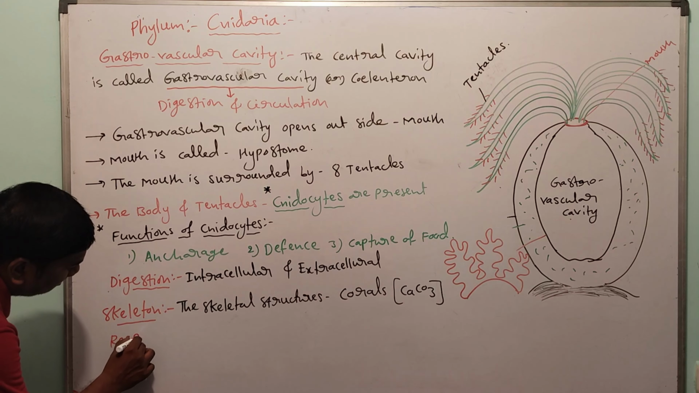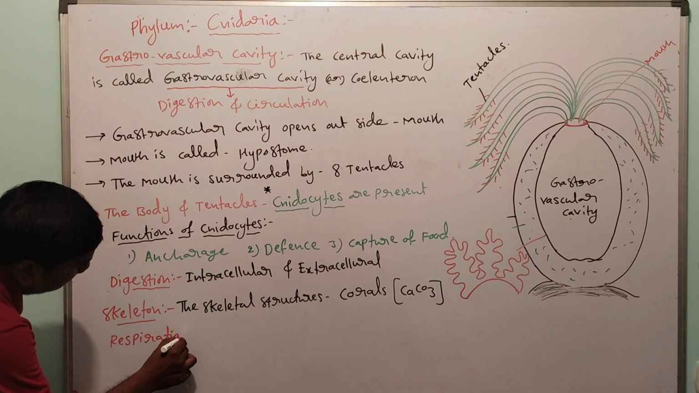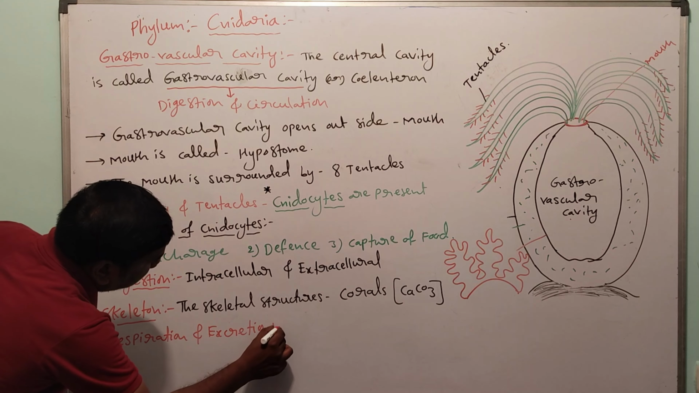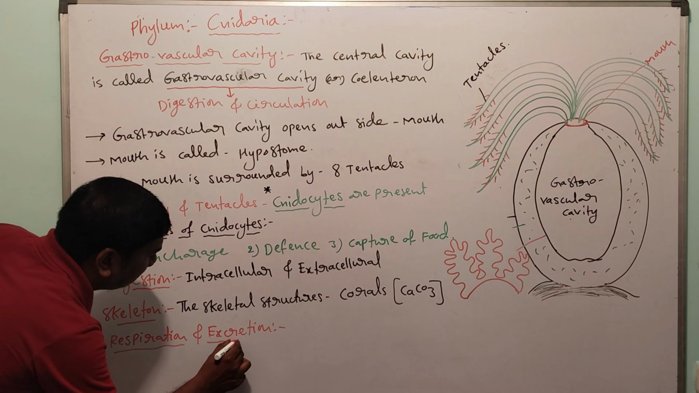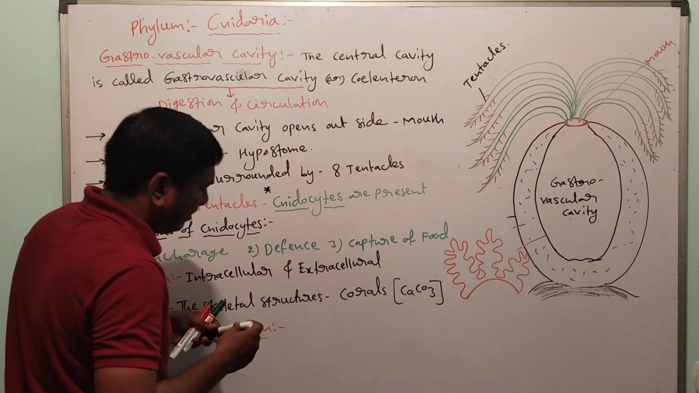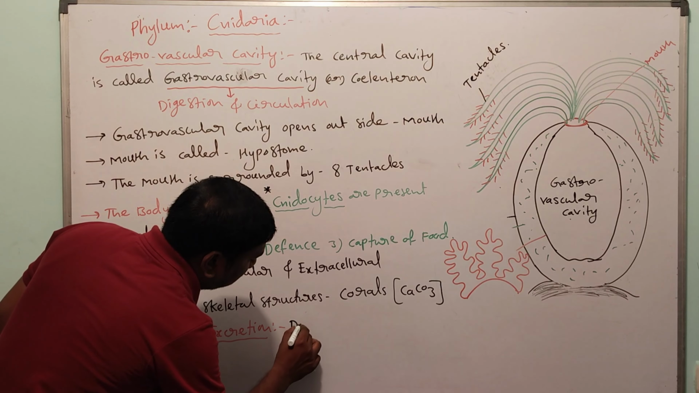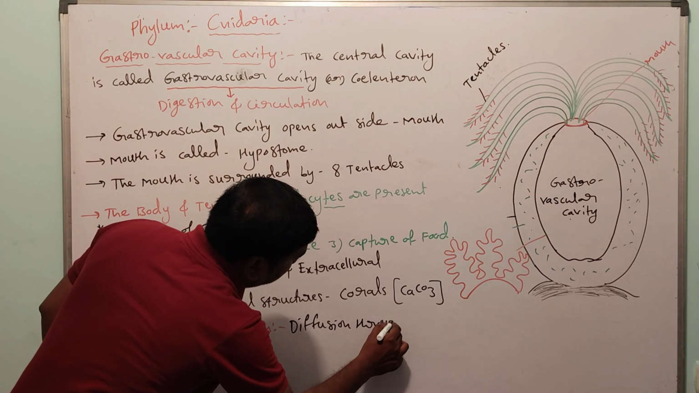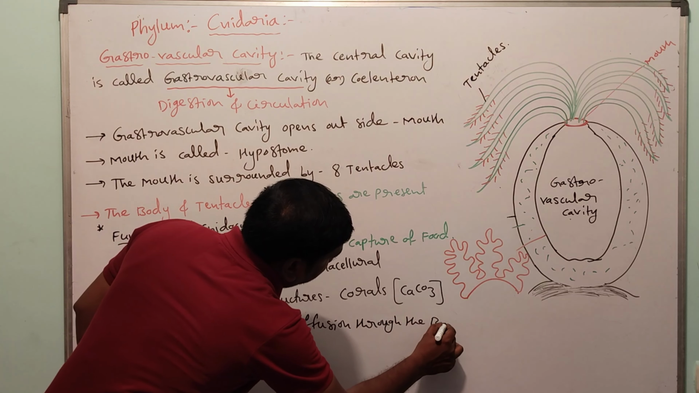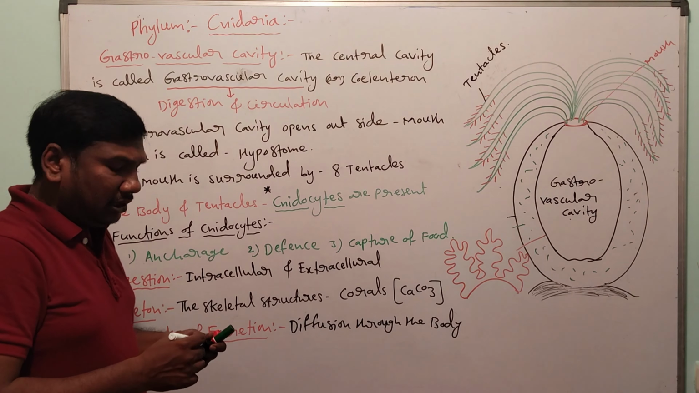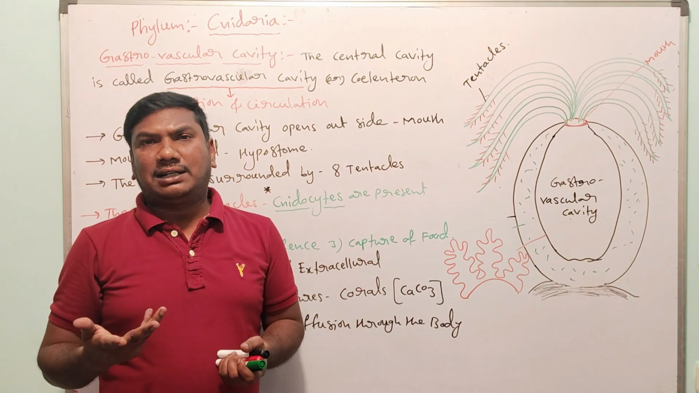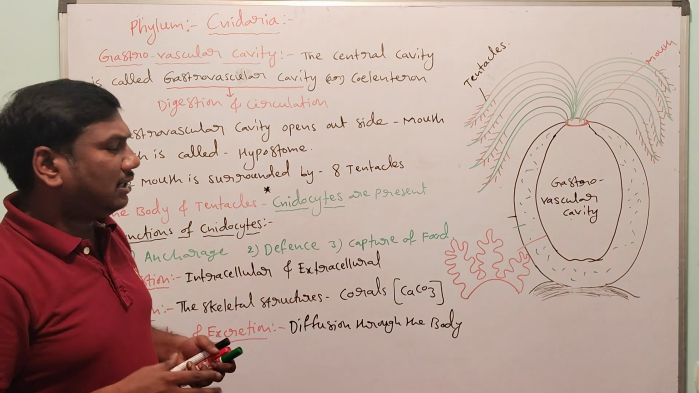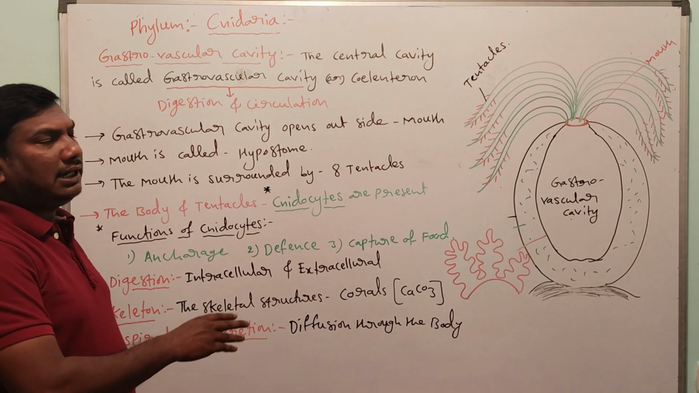Respiration and excretion occur by diffusion through the body, because of the tissue level of organization. There is no formation of organs, so they are an early stage of animal. So simple diffusion type of respiration and excretion is present.